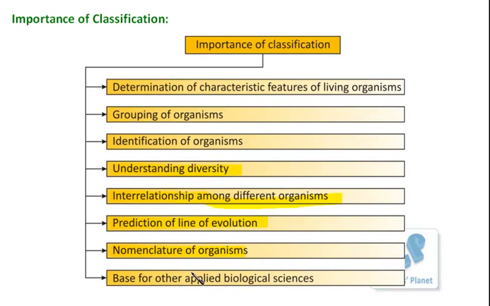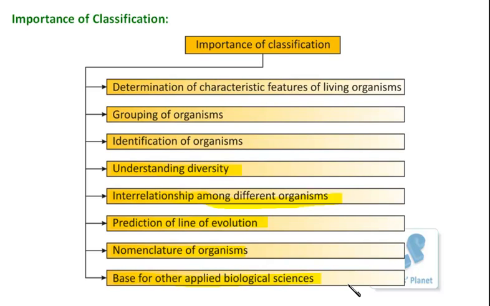Besides this, classification forms a base for other applied biological sciences. How is it possible? For example, the sciences related to biogeography, then agriculture. See, if we know the classification of pests, vectors, or disease-causing organisms, right? Then can't we keep our agriculture field safe? So this is how classification forms the base for other biological sciences also.